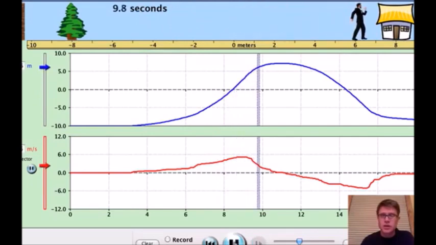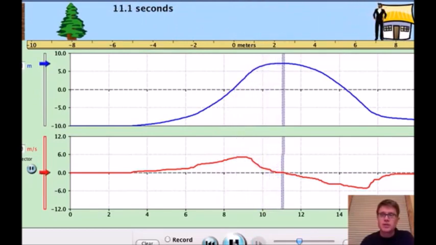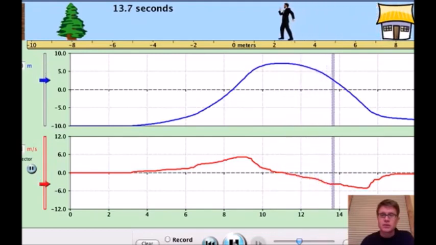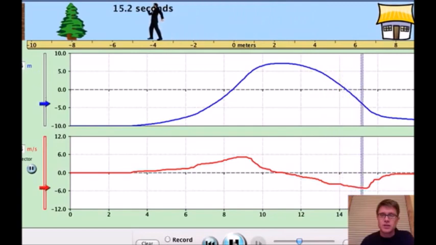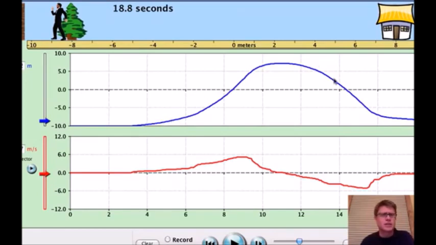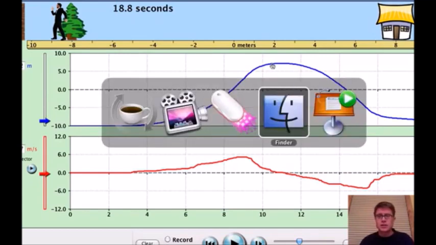Watch what happens the rest of the way. He momentarily stops, and then he's going to go in the opposite direction. When he's going the opposite direction, he's going to start speeding up, and then he slows down as we get towards the end. And so the neat thing about the moving man is it shows you if we ever get a curved line on a position versus time graph, it indicates that we are either speeding up or we're slowing down. And so last time we dealt with straight lines on position versus time, and that was always constant velocity. But here it gets a little...